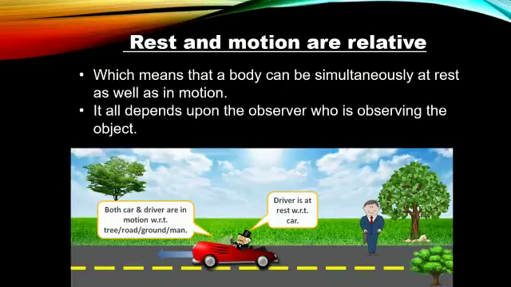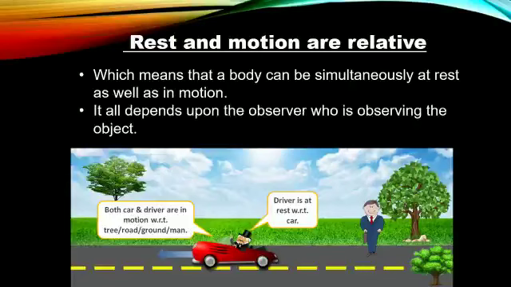Which means in the first case, the person who is driving the car is the observer, and in the second case, the person who is standing along the roadside is the observer. I'm again repeating, rest and motion are relative means that one object can be at rest or in motion at the same time. एक ही time पे one body can be at rest or in motion.